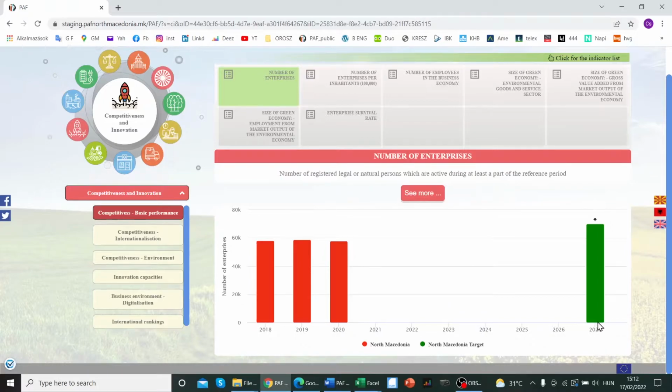In some exceptional cases, you will see a target value defined for other years, not 2027. For example, in the case of the transport sector, where the strategy defines target values by 2030, the target values in that sector will also be defined here in the PAF for 2030, but that's the exception. So the first source of the target value might be the strategic response. It might also come from any of your relevant sector strategies, if there is a target value defined for these indicators. And it might also come from the log frame of an action document which we prepared and submitted under the IPA program.